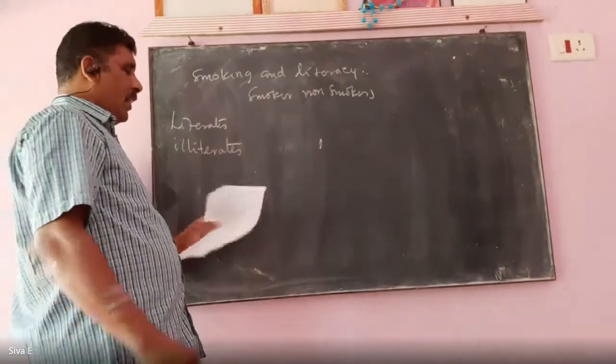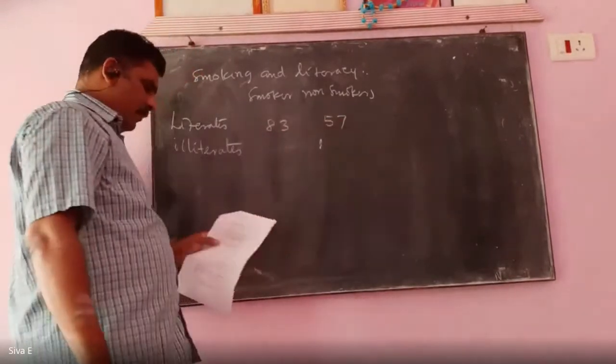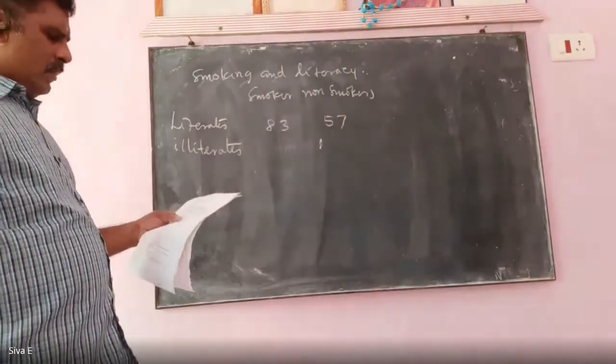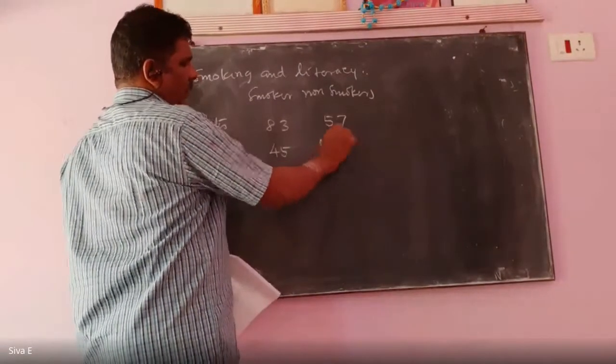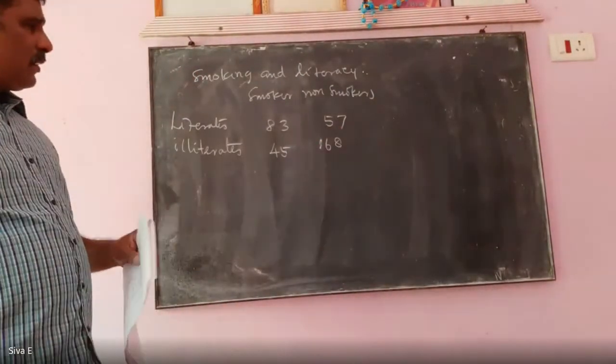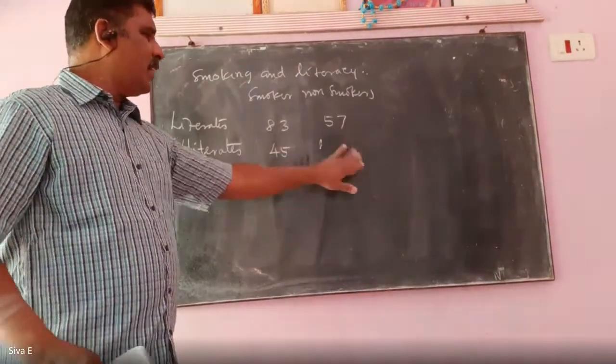Values 83, 57, 45, 68. Don't think it is 168. It is only 68.